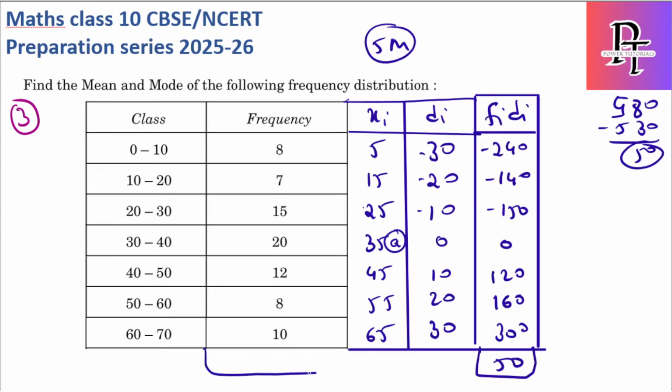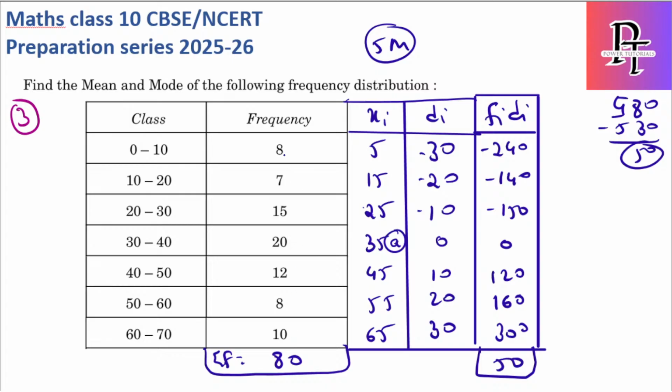What about sigma fi? I also need that. 8 plus 7 is 15, 15 plus 15 is 30, 30 plus 20 is 50, 50 plus 20 is 70, 70 plus 10 is 80. You can also cross check these values if you want, because always remember there can be mistakes while doing mental calculations. So do a cross check a second time also. If you get the same value, then your calculation is correct. 8 plus 7 is 15, 15 plus 15 is 30, 30 plus 20 is 50, 50 plus 12 is 62, 62 plus 8 is 70, plus 10 is 80.